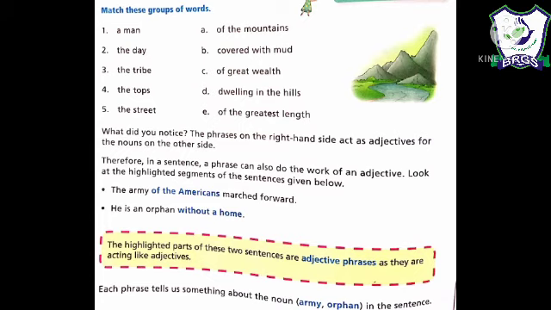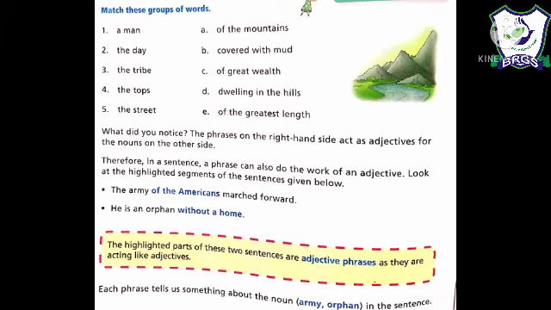Look at the highlighted segment of the sentences given below. The army of the Americans marched forward. He is an orphan without a home. Now these highlighted parts, given in blue color in these two sentences, are adjective phrases, as they are acting like adjectives. So from here we can take out the definition of adjective phrase. Adjective phrases are phrases only. They are a group of words which act as an adjective for a sentence.